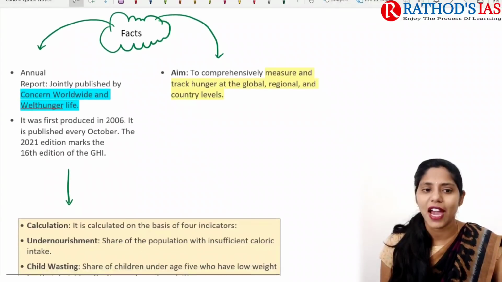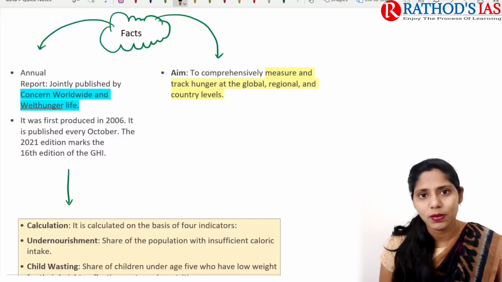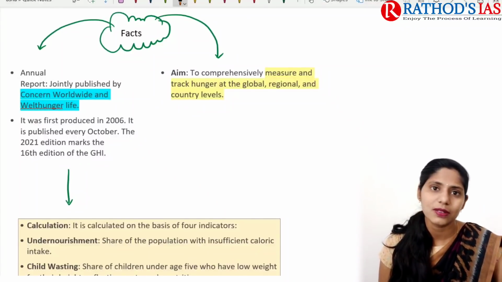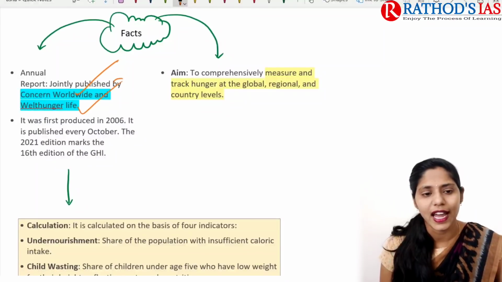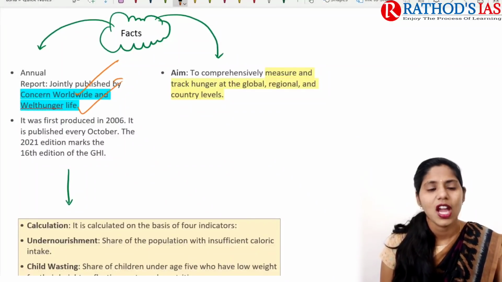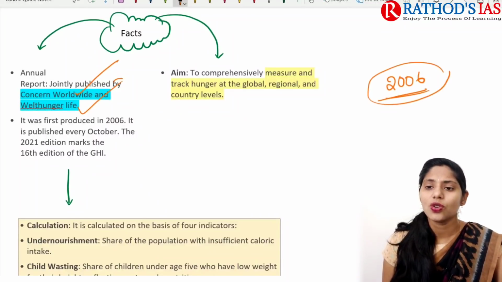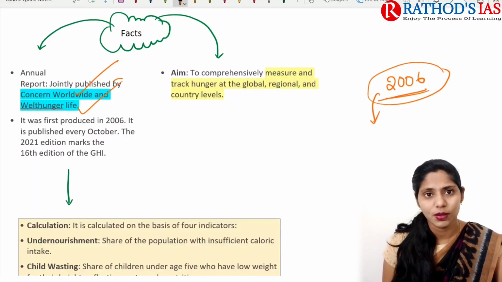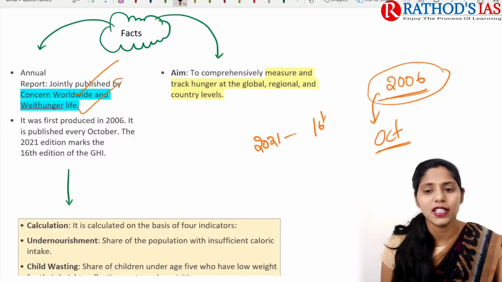If you see some facts, this is an annual report. Every year the report is released, and it is jointly published by Concern Worldwide and Welthungerhilfe. This report started publication in 2006. From 2006, every year this report is published in the month of October, right? And this 2021 edition is the 16th edition of the GHI, Global Hunger Index.